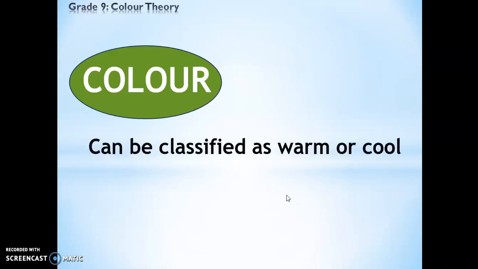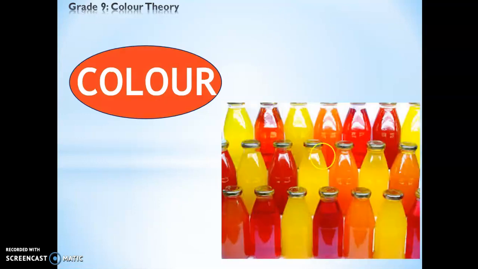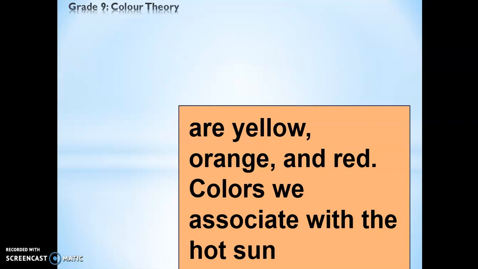Color can be categorized as warm or cool. This is an example of warm colors. The colors remind you of something hot. You have yellow, orange, and red, and these colors we associate with hot sun, with fire. That's why they are warm colors.